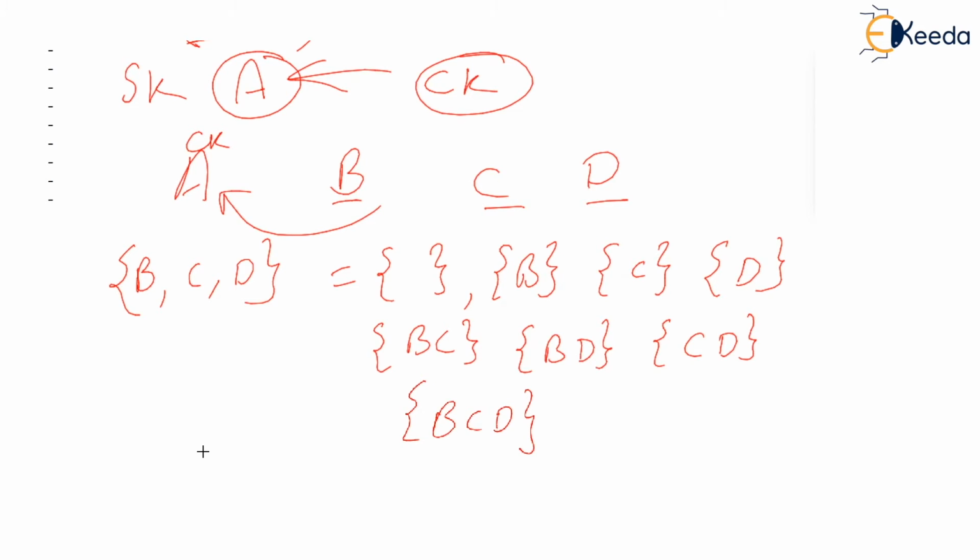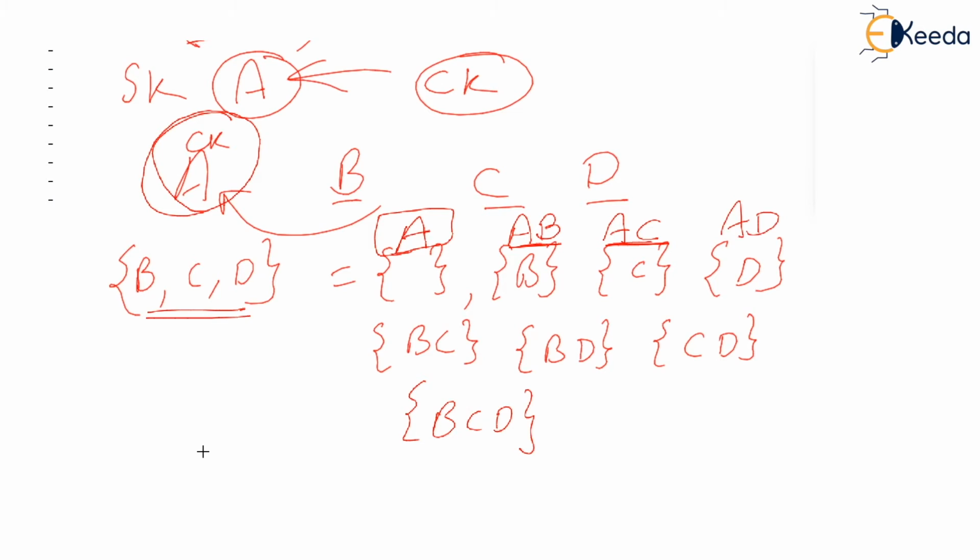So if you count the number of subsets that you can get, if the set is BCD, you will have 1 plus 3 plus 3 plus 1, 8 subsets. Isn't it so? Now you tell me, we had a candidate key A. If you add nothing to it, you get a super key. If you add to this candidate key B, you get AB, which is a super key. If you add C to the candidate key, you get AC, then AD. You will get ABC here. You will get ABD, ACD, and ABCD.